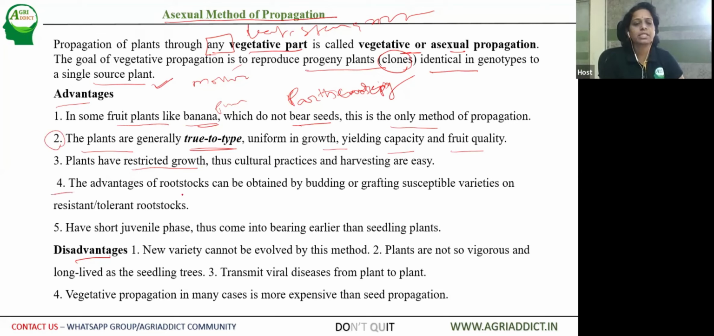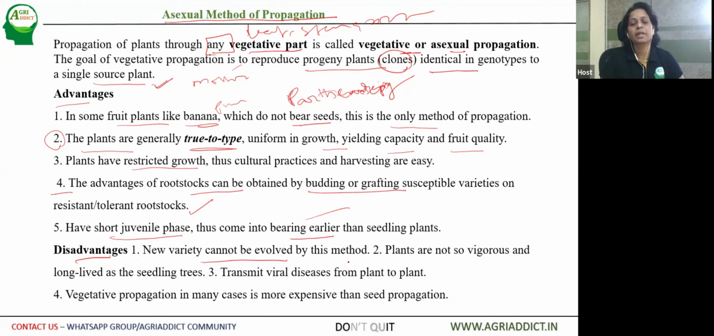Then the fourth advantage is advantages of rootstocks can be obtained. So in the coming lecture, you can go with the details of budding and grafting. For susceptible varieties, on resistant or tolerant rootstocks, this also holds good. Then they have short juvenile phase and long bearing phase, early precocity. All this can be taken care of. Then the disadvantages are also there. The new variety cannot be evolved by this method.